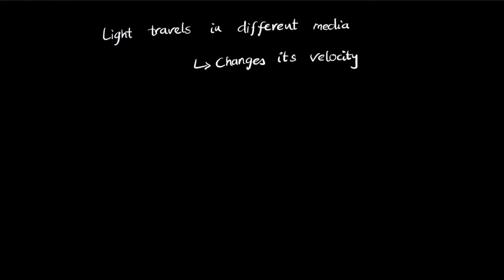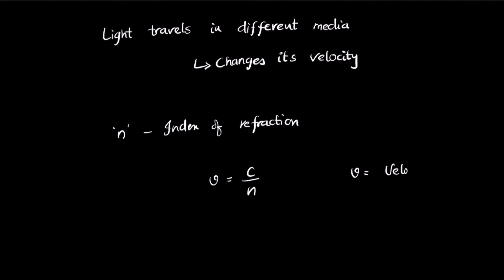For example, if you have a medium with index of refraction n, we know that we can write the velocity of light in the medium as v equals c by n.